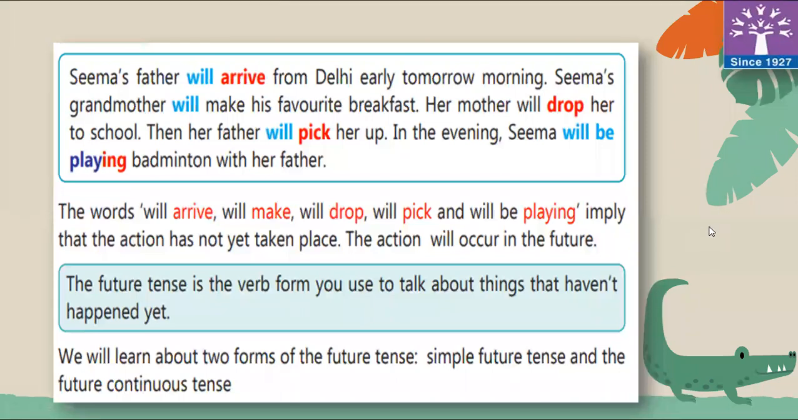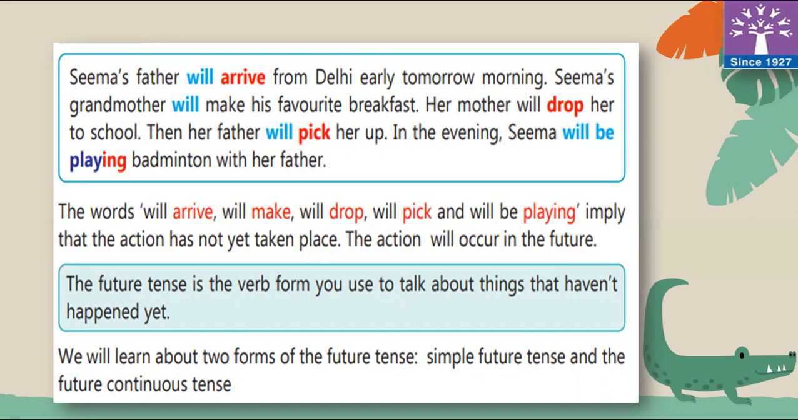Future Tense, let's read a paragraph. Seema's father will arrive from Delhi early tomorrow morning. Seema's grandmother will make his favorite breakfast. Her mother will drop her to school. Then her father will pick her up. In the evening, Seema will be playing badminton with her father.